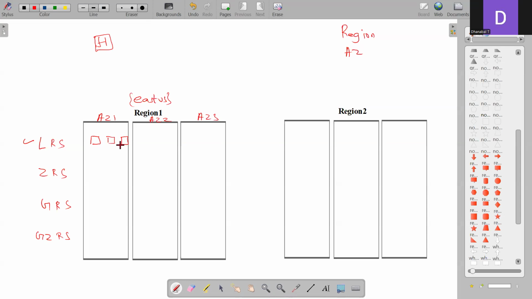Simple. But what if the entire AZ goes down? Still we will not have our data. So what can we do? Go with the other option, that is ZRS, zone redundant storage. So here, what happens? Still the same 3 copies. Here also 3 copies, and in this also we have 3 copies only. But where the 3 copies get created, there is a difference.